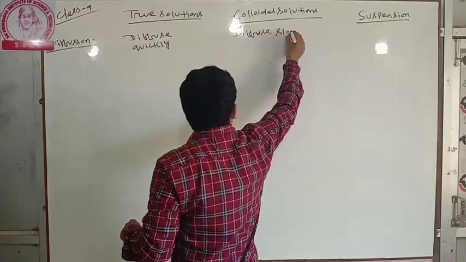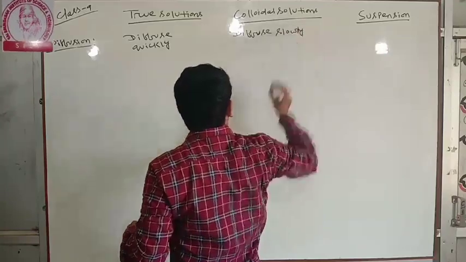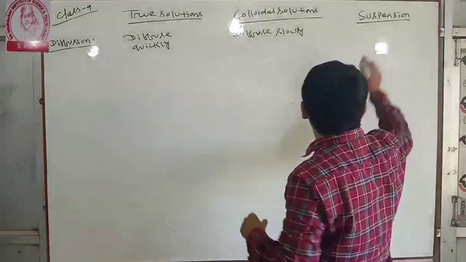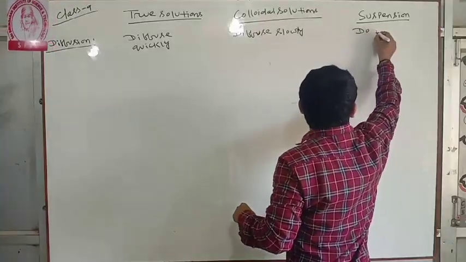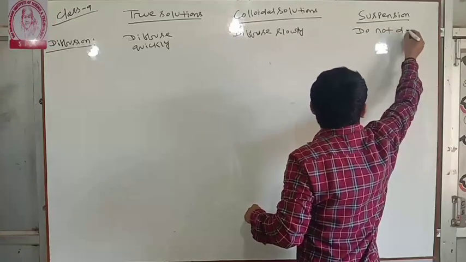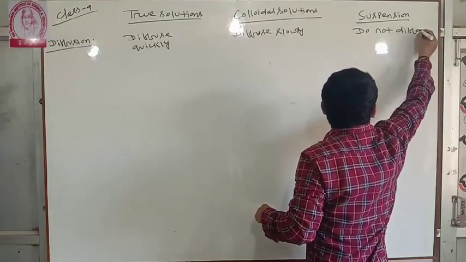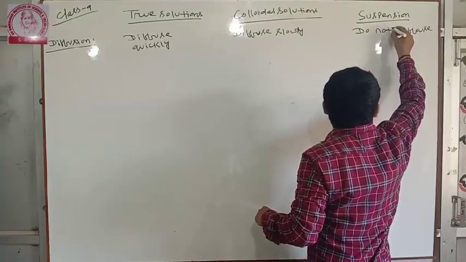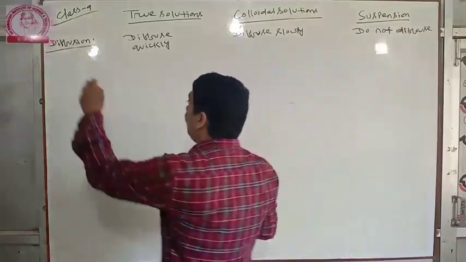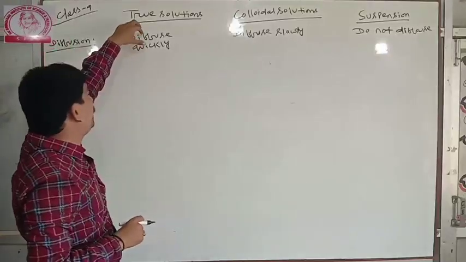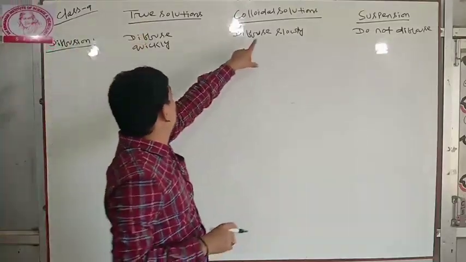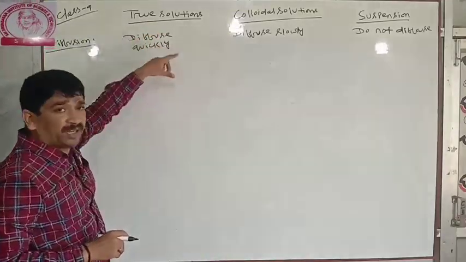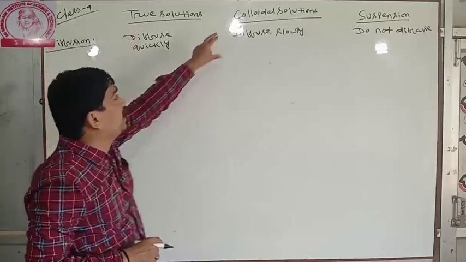Diffuse slowly, diffuse quickly, diffuse slowly, do not diffuse. Then the important word is diffusion. In true solutions, particles diffuse quickly or diffuse slowly because they are completely miscible or soluble. The particles are completely soluble in the solution, so they diffuse.